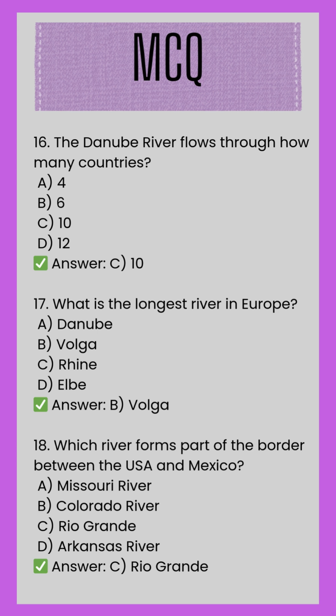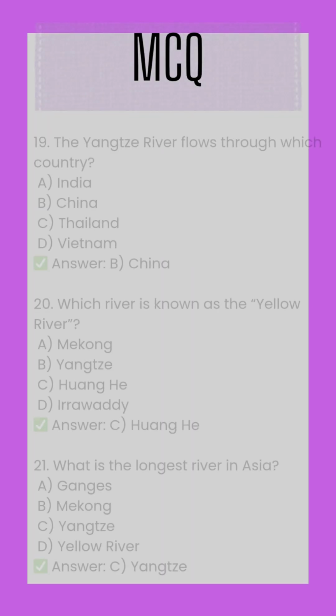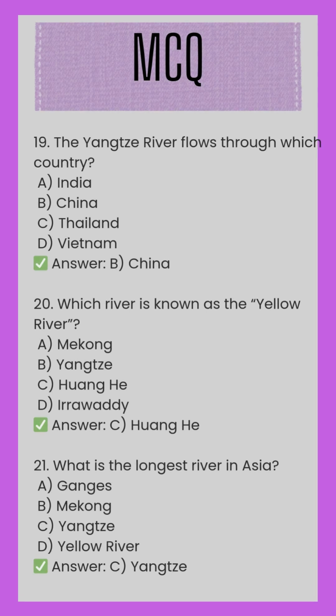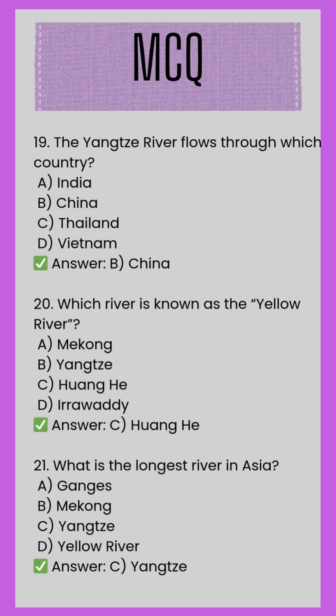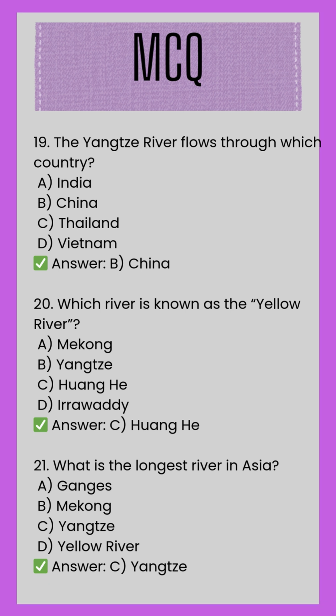A. Missouri River. B. Colorado River. C. Rio Grande. D. Arkansas River. Correct answer. C. Rio Grande. 19. The Yangtze River flows through which country? A. India. B. China. C. Thailand. D. Vietnam. Correct answer. B. China. 20. Which river is known as the Yellow River?